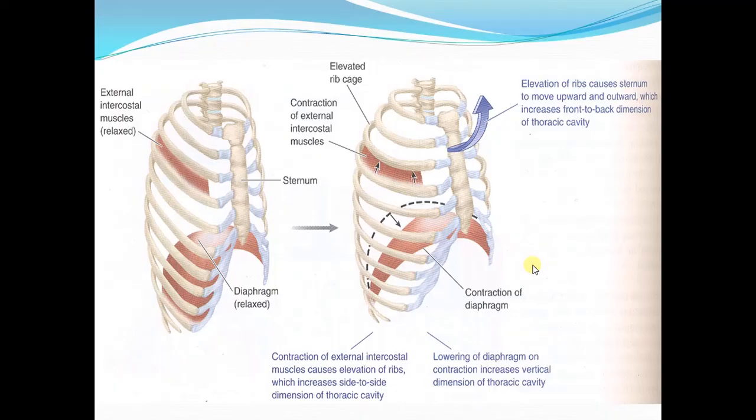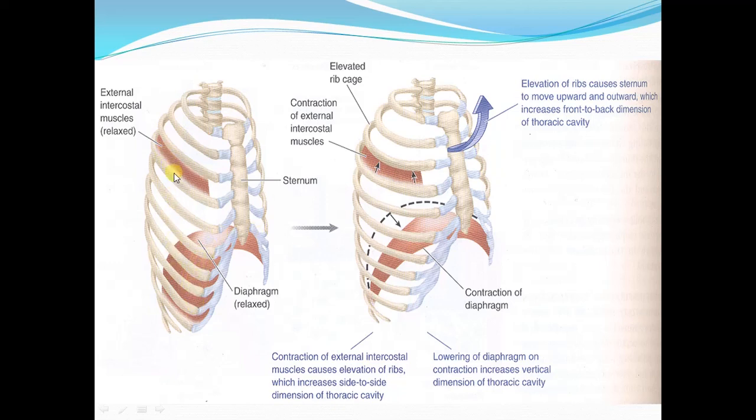Now this slide shows us the contraction of the muscles of inspiration and the change in the size of the thoracic cavity due to the contraction of the muscles. Here we can see the diaphragm, a dome shaped muscle present between the thoracic and the abdominal cavity. The dome is facing upward.